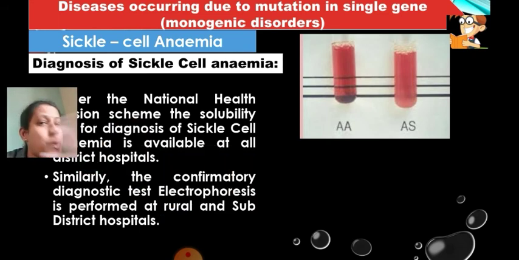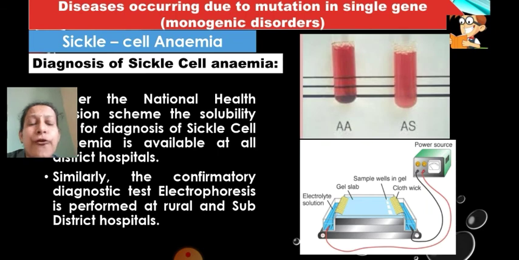Once it is diagnosed that there is a presence of the carrier gene in the blood, then to confirm whether a person is really suffering or not, there is another confirmatory test called electrophoresis, done in an electrophoresis gel. You may not need to know this because it is at a higher level, done by doctors. This technique is the confirmatory, diagnostic test for sickle cell anemia. So to just diagnose is the solubility test, and to confirm is electrophoresis.